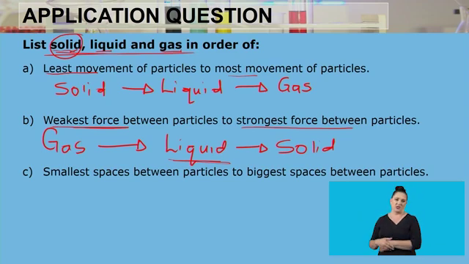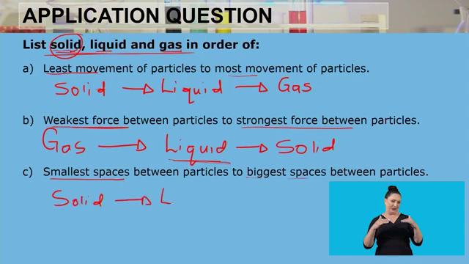Then the last question, we also again need to list in this order, from the smallest spaces between the particles to the biggest spaces between the particles. Again, between these three states of matter, which one has the smallest spaces between the particles? List them in that order. So the smallest space between the particles, the one that has the least space between the particles, is your solid, followed by a liquid,